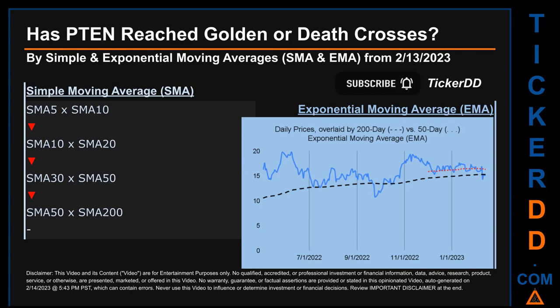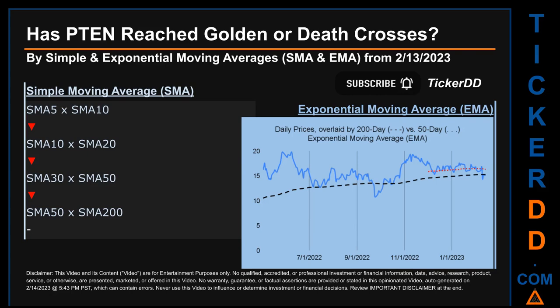Has PTEN price reached golden or death crosses? Golden cross and death cross are basic signals that compare average prices across two specified trade day ranges, a short-term versus a long-term range. For example, 5-day versus 10 trade days. Essentially, a golden cross is a bullish signal. It appears when a ticker's short-term moving average crosses above its long-term average. Vice versa, a death cross is a bearish signal when the short-term crosses below its long-term moving average.